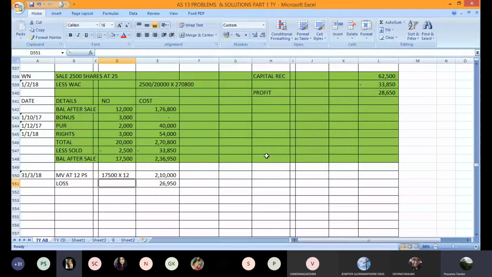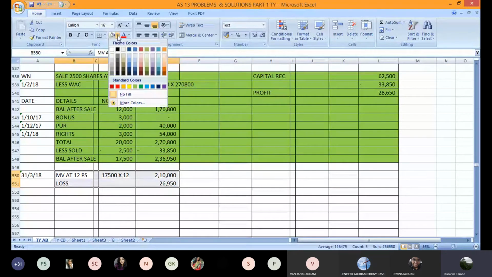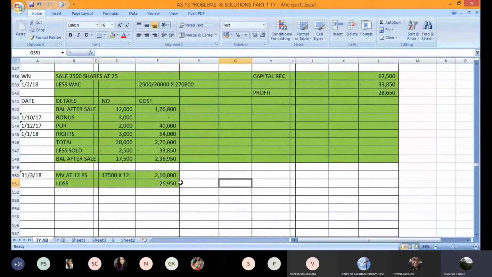Now just above, we have the cost, which is 2,36,950. Market value is 2,10,000. So which is lower, cost or market value? Market value. So we have a resultant loss of 26,950 rupees.